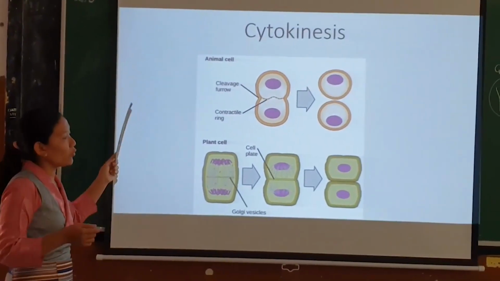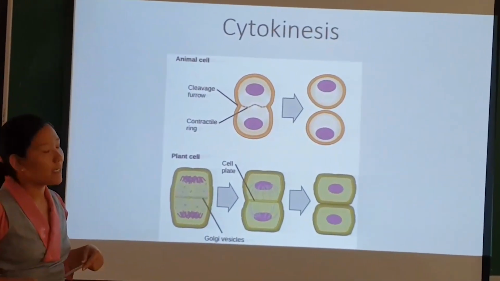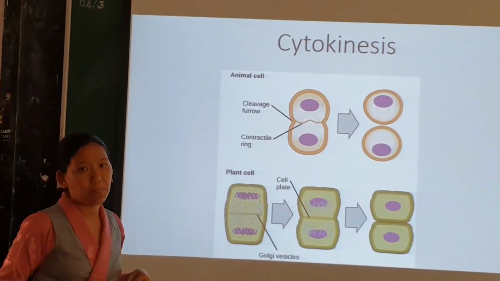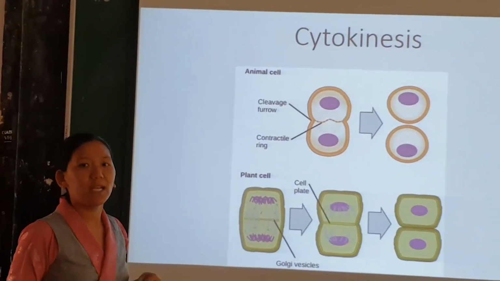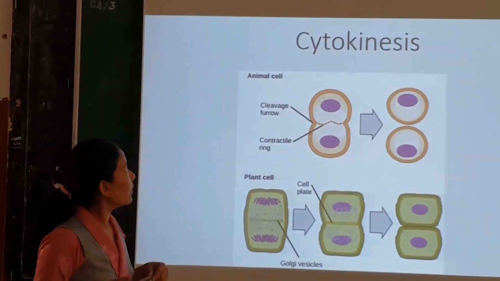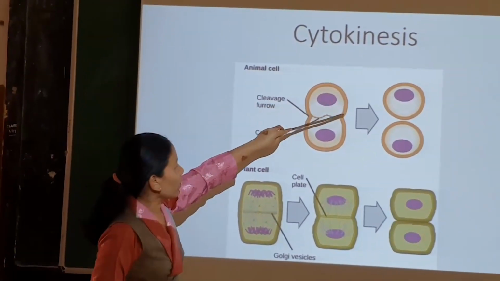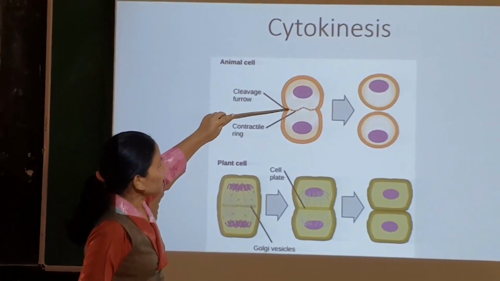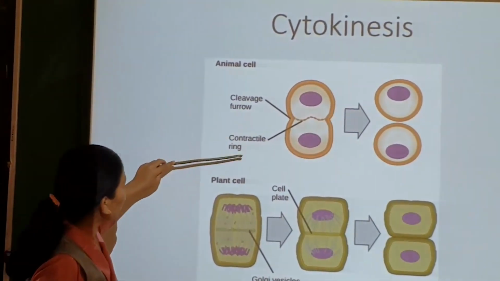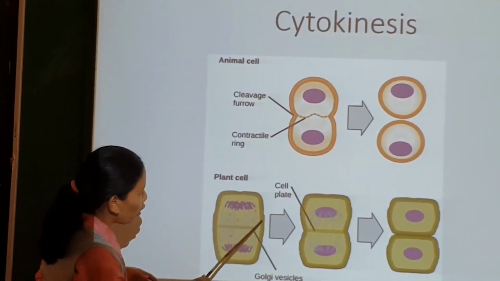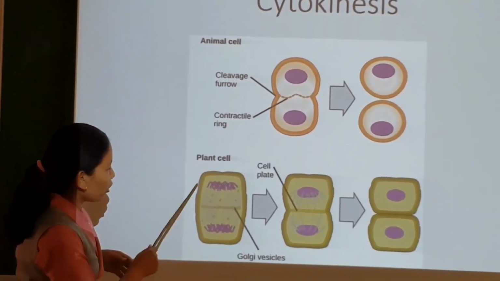Now next, cytokinesis. In the earlier phases we saw the division of the nucleus. Now the next stage is division of the cytoplasm. Division of the cytoplasm in plant cells and in animal cells occurs a little bit differently. In the case of an animal cell, the division occurs from the periphery. From the periphery it pinches inward and then finally forms two daughter cells. But in the case of a plant cell, because of the rigid cell wall, we know that plant cells have an outermost covering called the cell wall.